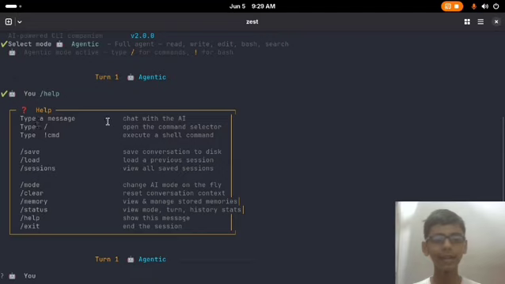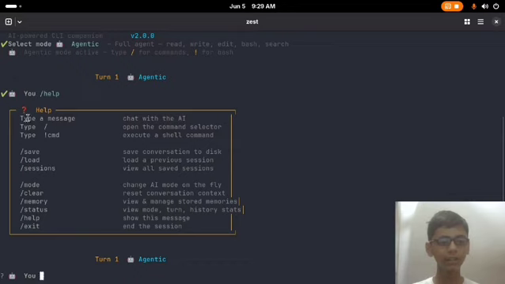You can type a message to chat with AI, and this is the command selector. Here you can execute your shell command directly, and to save the conversation to your disk you can use the save command, and slash load to load your previous session, sessions to see all the sessions, mode to change the mode, and clear to reset the conversation context. Memory will show you all the facts stored in memory, and status will show you your mode, turn and history status. And here you have help, which will show this message, and exit to end this session.